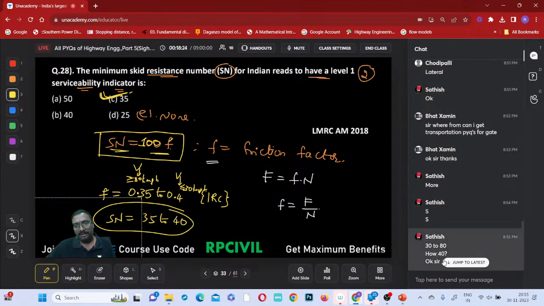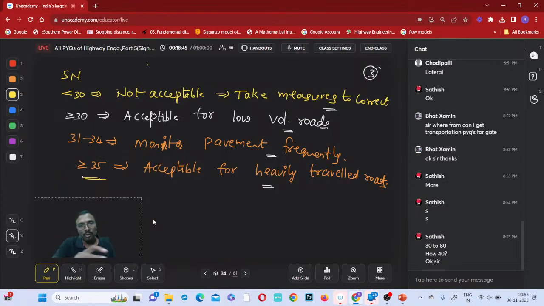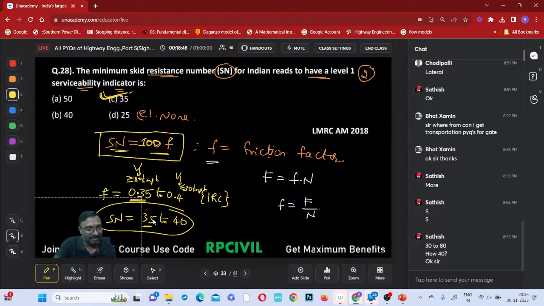So now, tell me, which ones are taken as level 1? The roads with lesser speeds, lesser than 30 kmph, or roads with higher speeds, greater than or equal to 80 kmph, right? So when you take this 0.35 for level 1, then you can get this 35, right? If you don't remember this, you can remember this and we can get it from our discussions. Got it?